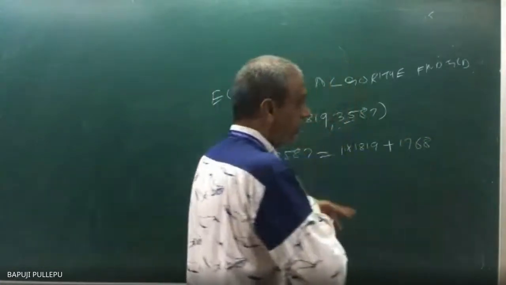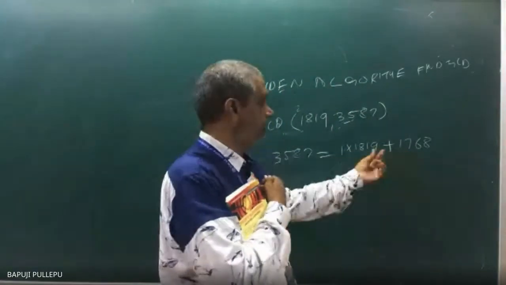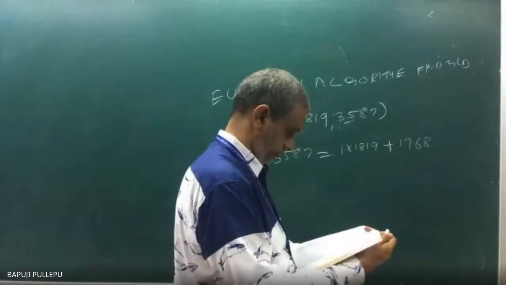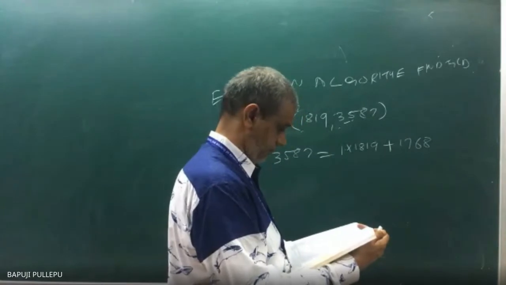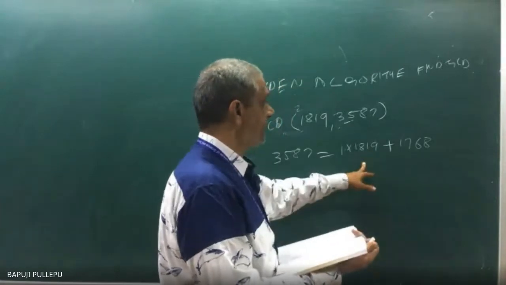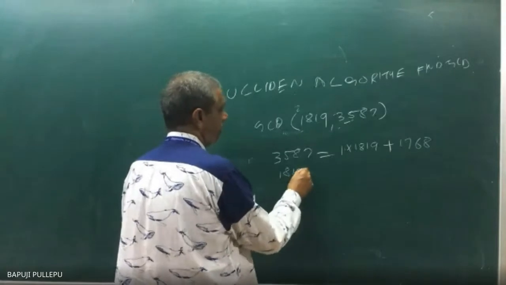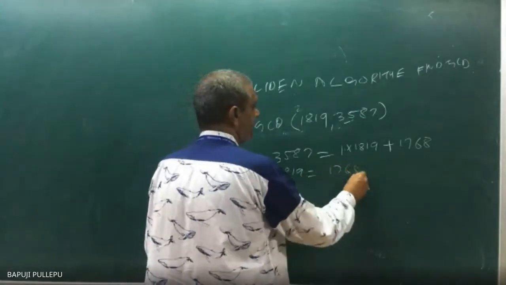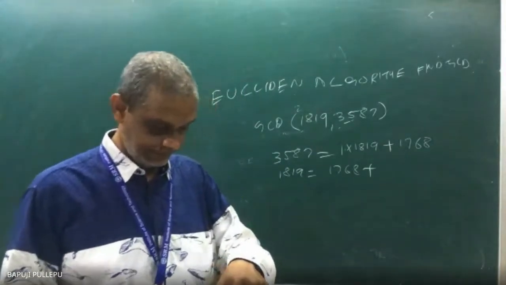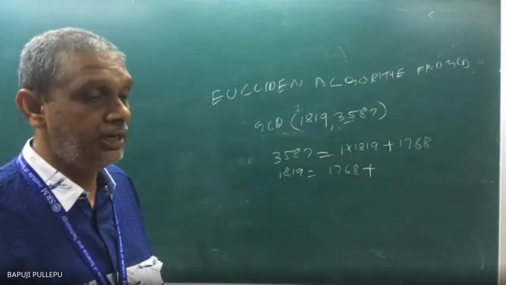Now, how can I write this? B is divided by R1. So always I want to express it in this form. This I can write as this term actually. So how can I write now? 1819 is equal to 1768 plus how much will you get? Are you there or not?